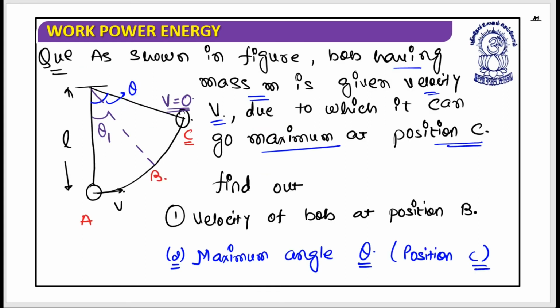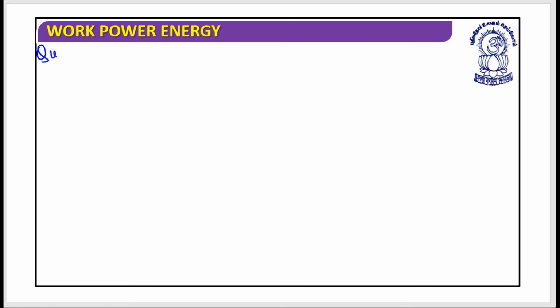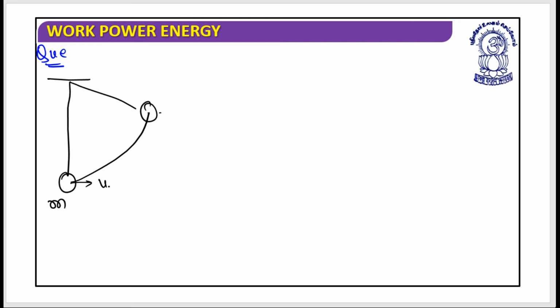Let's have a look at the next question. What does it say? It is about the pendulum. This is the pendulum and this bob has mass m, and it is given a velocity v. Due to this velocity it can go up to here, something like this, and let's suppose this angle is theta. So it says, as shown in the figure,